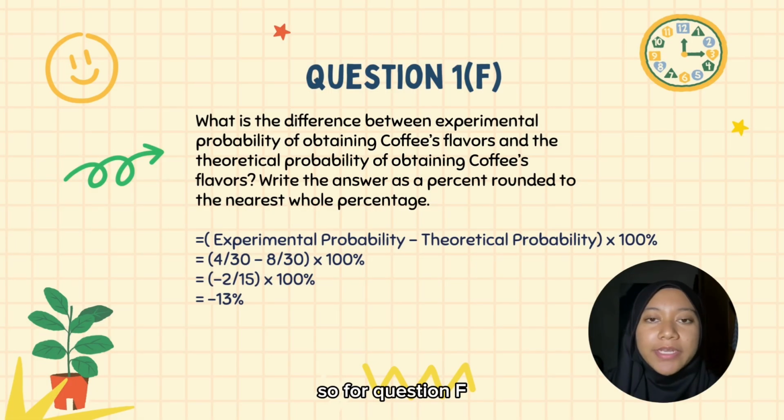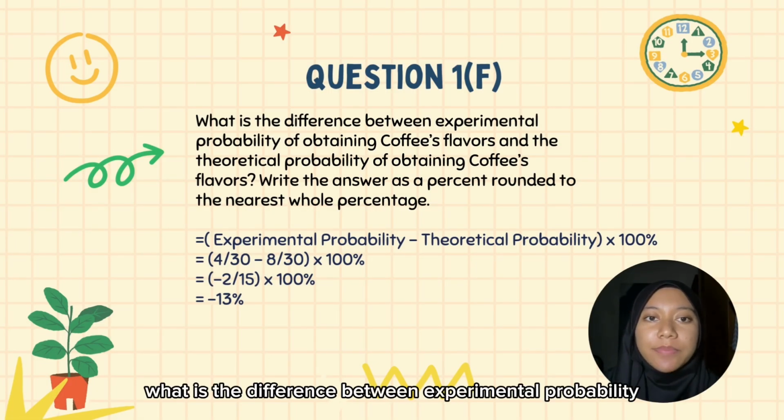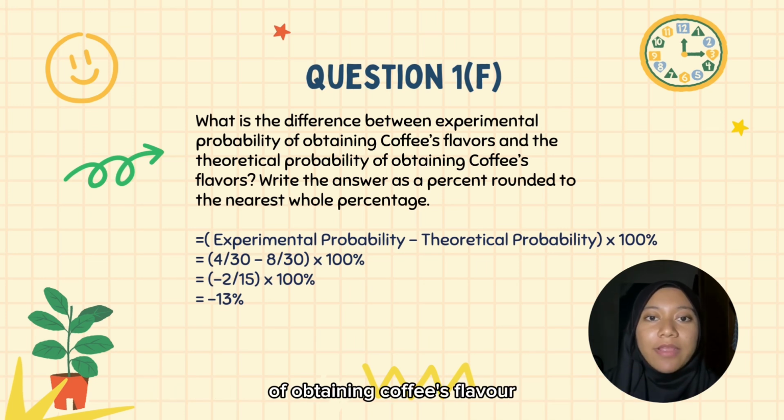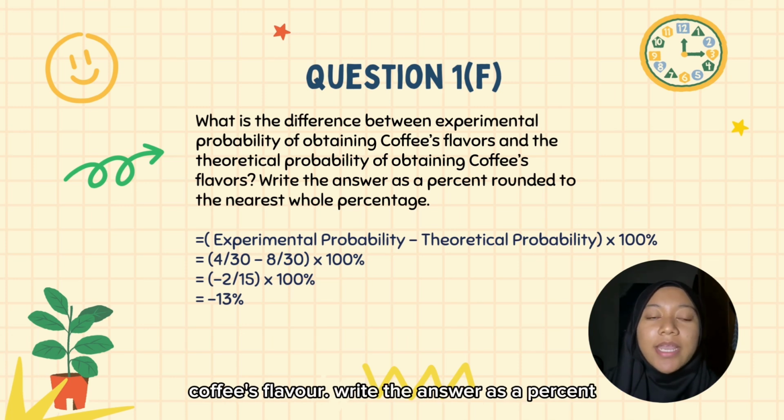For question F, what is the difference between the experimental probability of obtaining coffee flavor and the theoretical probability of obtaining coffee flavor? Write the answer as a percent rounded to the nearest whole percentage.